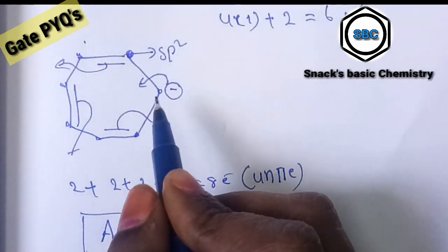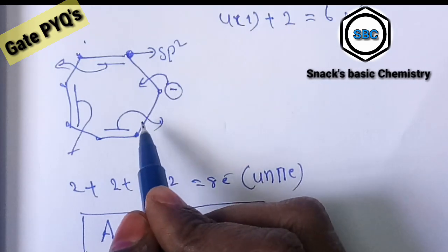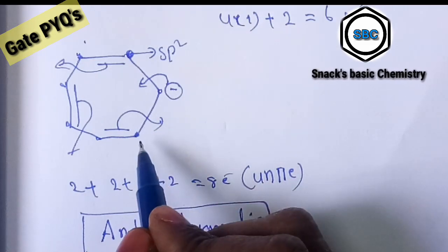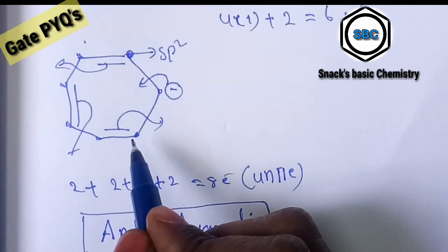Next, it is following the 4n pi electron system and does not follow the 4n plus 2 system.